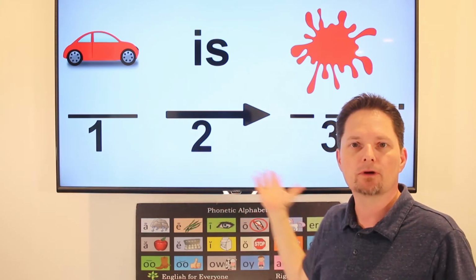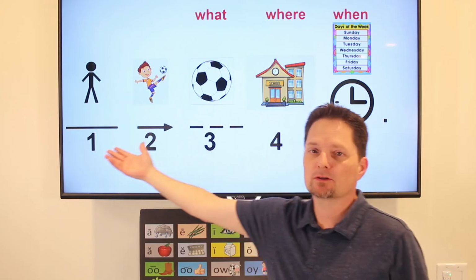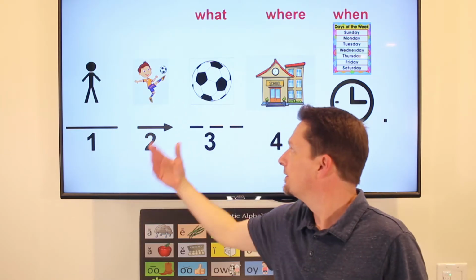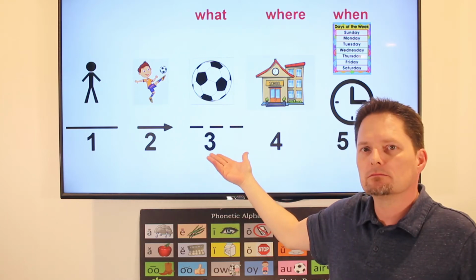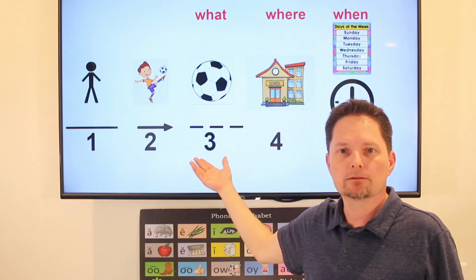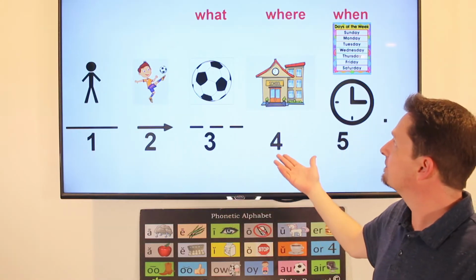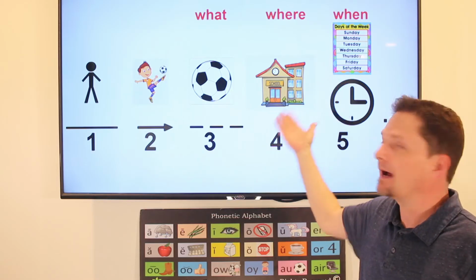The car is red. Now it gets more difficult. Now we have the person, the boy, your action, your verb, plays what? Soccer is the object. The boy plays soccer. Now we have more information. Where? Where does he play soccer? He plays soccer at school.